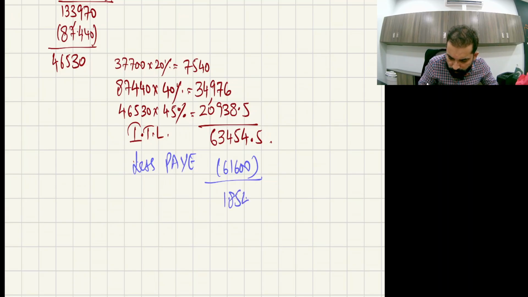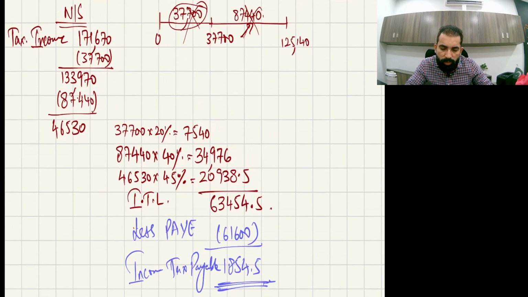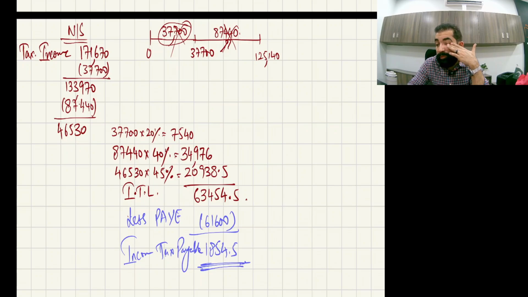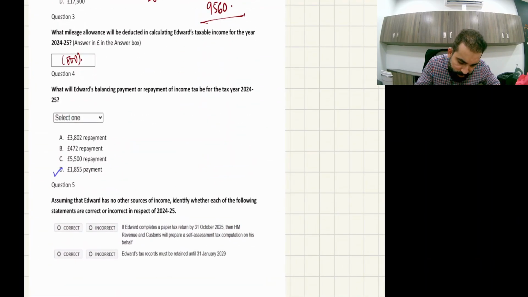1,854.5. This is your balancing payment, which is called income tax payable, or you call it balancing payment as well. Income tax payable is 1854.5. Okay, let me check the answer. Yes, this is the D answer. Okay, 1854.5 is 1855.